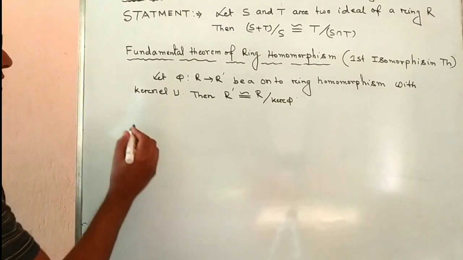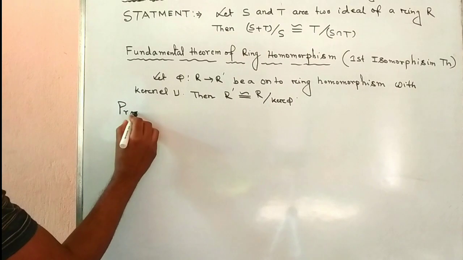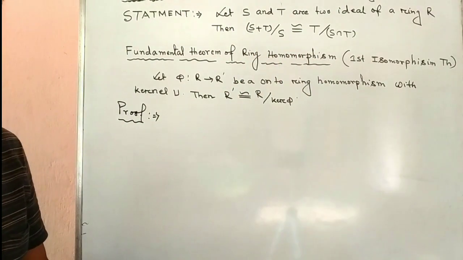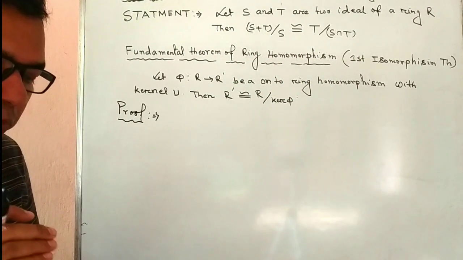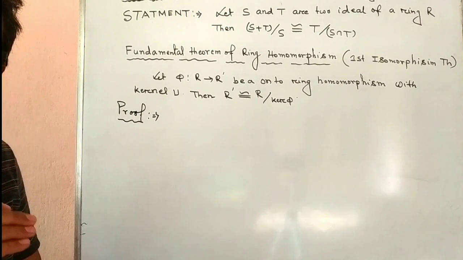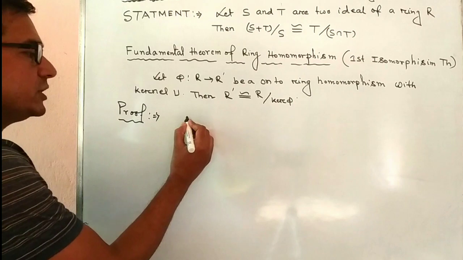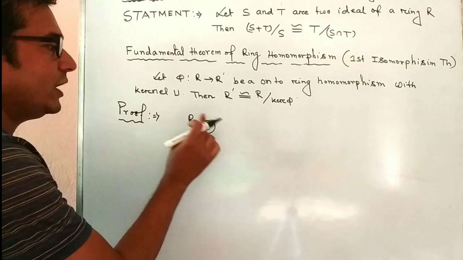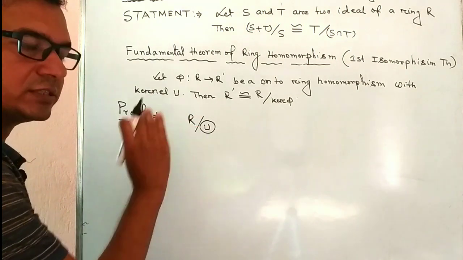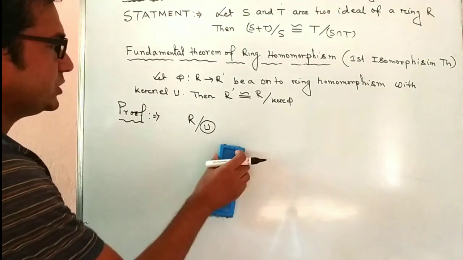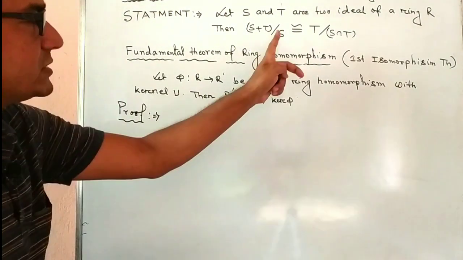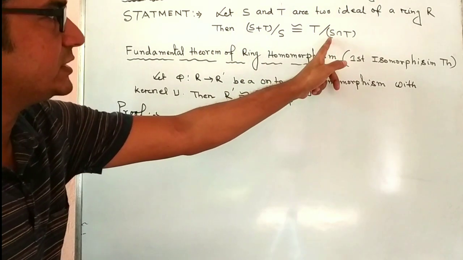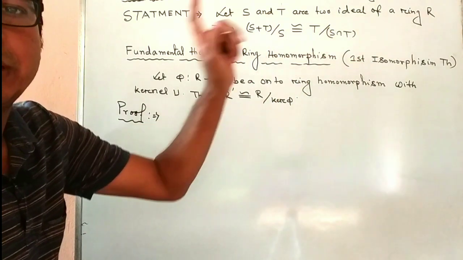Now at first we prove that these are two quotient rings, and for the quotient ring R by U we have to show that U is an ideal of R, then this quotient ring exists. In this logic we have to show S is an ideal of S plus T and S intersection T is an ideal of the ring T, right?